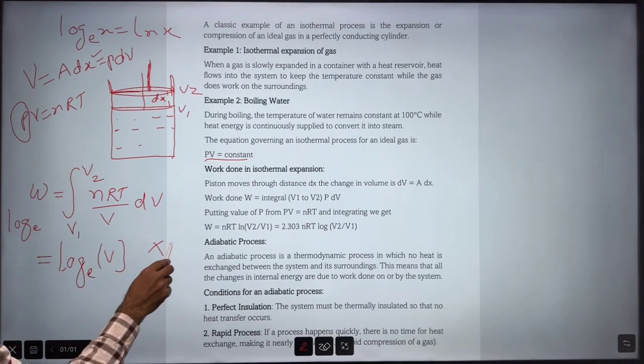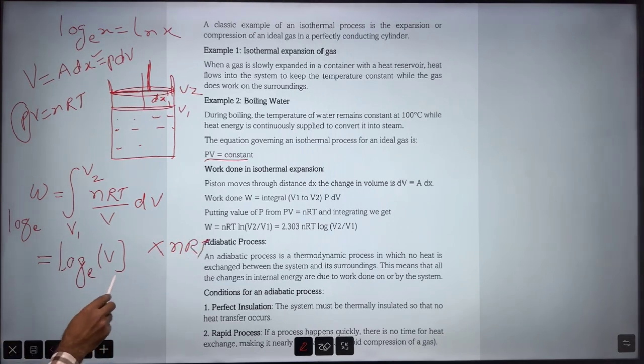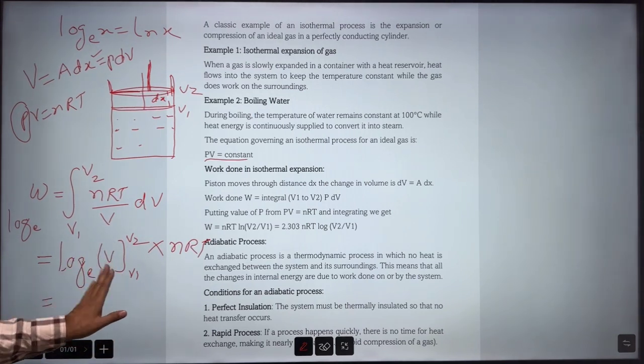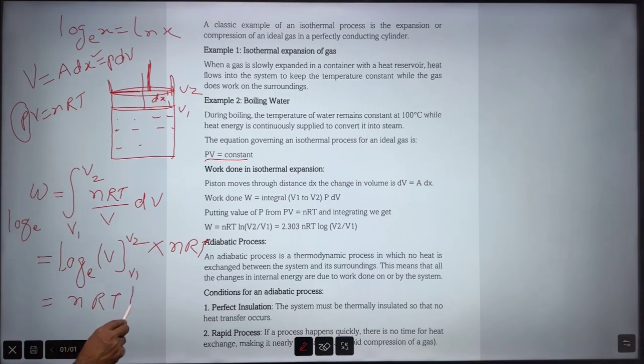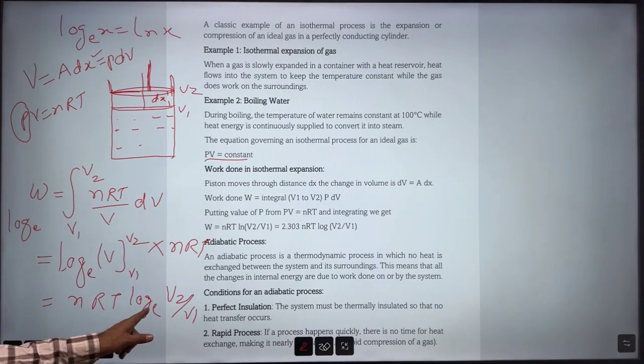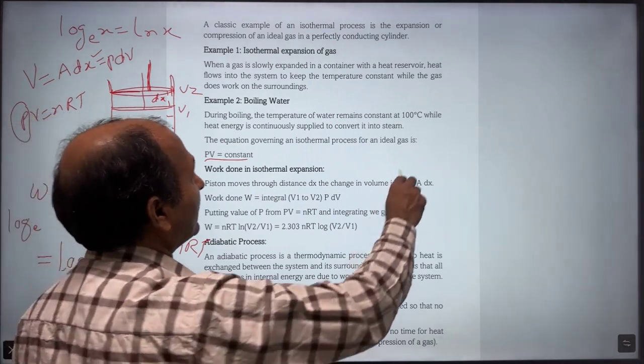Keep in mind, write it separately, nRT, and here limits are V1 to V2, right? And as per property of log, it will become log V2 minus log V1, which is log V2 upon V1. So nRT log V2 upon V1, right? And if you want to convert this log base e to log base 10, then you have to multiply by 2.303. So what will be your final result?